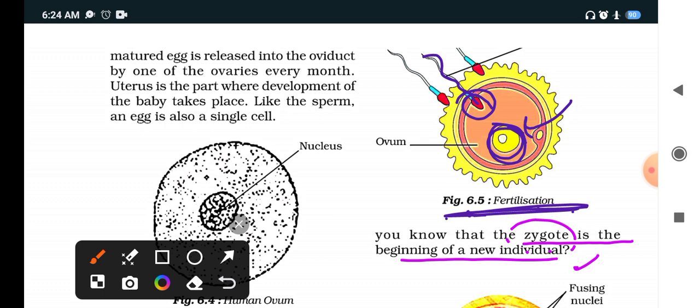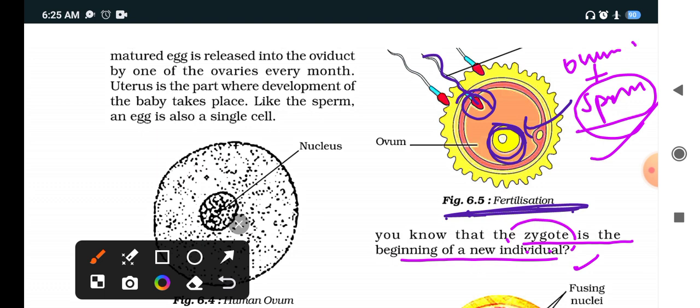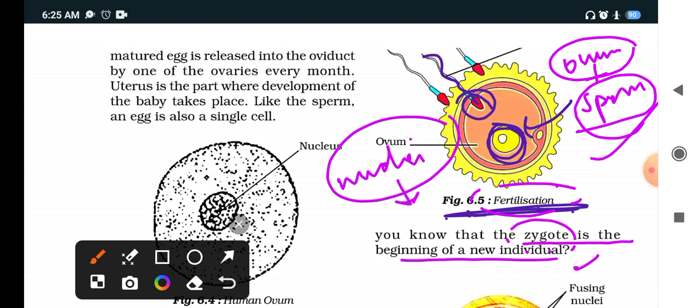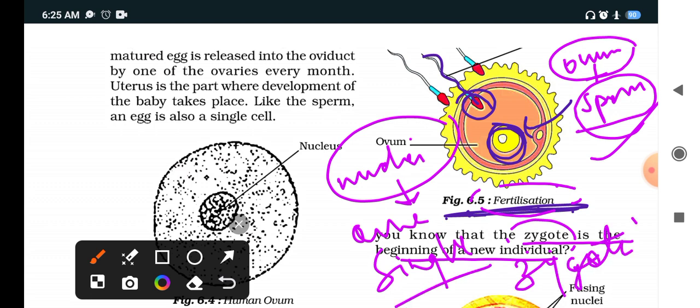What will happen first? Ovum and sperm will fuse. When one sperm fuses with the ovum released into the oviduct, it is known as fertilization. When the nuclei fuse to form one single nucleus, it is known as the zygote. The zygote is a single celled individual. Then the zygote will lead to the formation of the embryo.